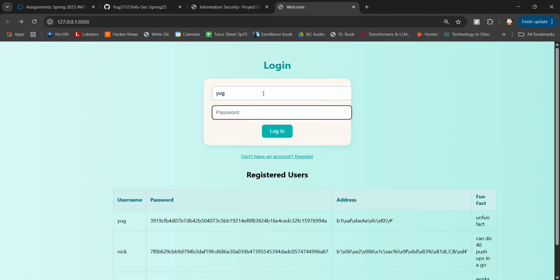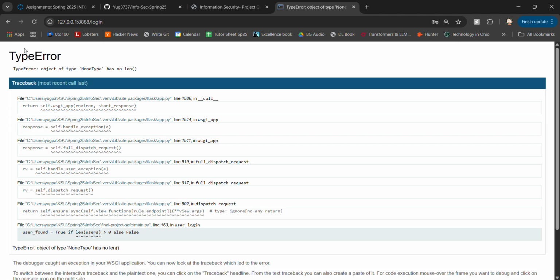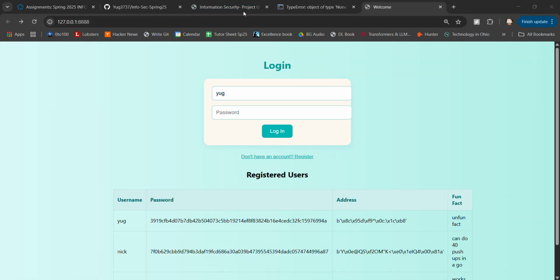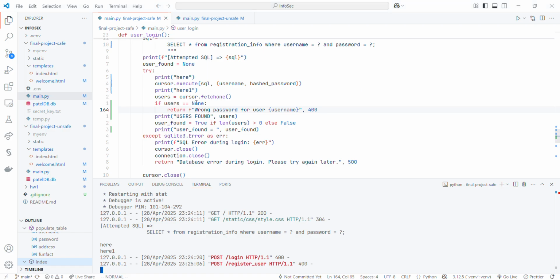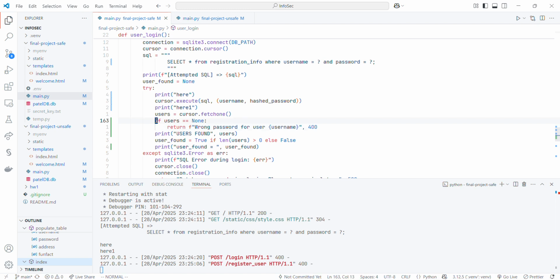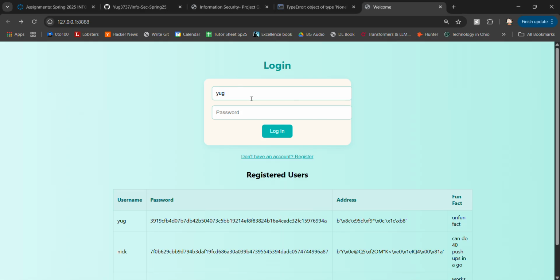So we would have to genuinely try to use someone else's account. So let's try again. Yes, so we have figured out the issue. The issue was that we were not returning an error when we did not find a user, when we saw a bad login. So let's try it once more.